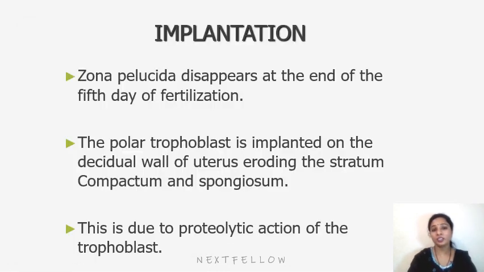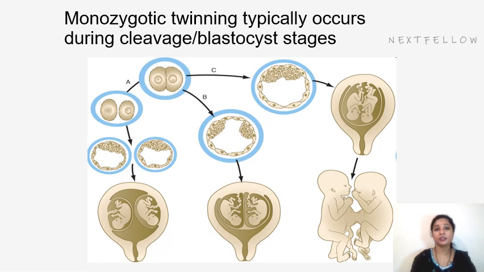So for implantation, the zona pellucida disappears at the end of the first day. The polar trophoblast is implanted on the decidual wall of the uterus, eroding the stratum compactum and spongiosum, which later turns to form the stratum basale, that is the decidua basalis, and this is due to the proteolytic action of trophoblastic cells. Next, we have to understand about twinning also.